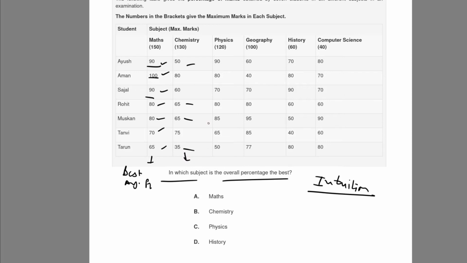Same for this one, and for this one the numbers will bring it down even more. You can see the competition is between computer science and maths, so I just look at those two.